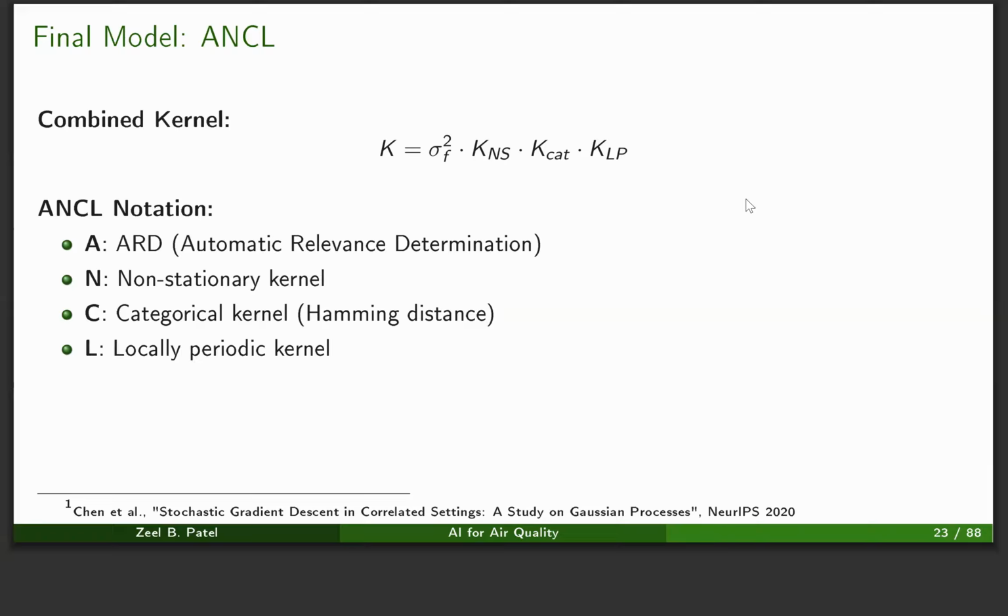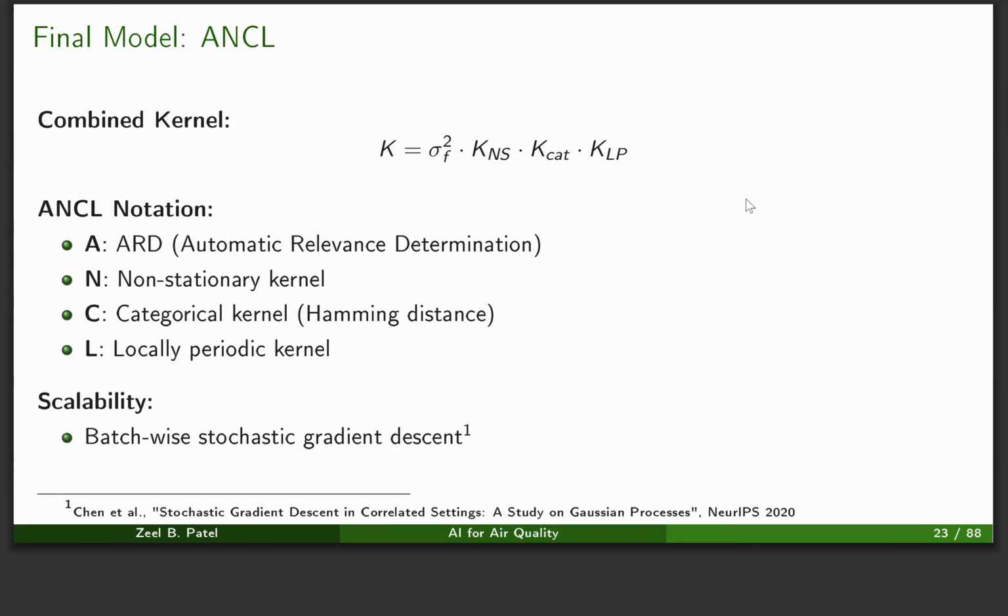The third is categorical kernel, where we use the Hamming distance. And if it is disabled, we just convert the features to one-hot encoded format and use the Euclidean distance. And fourth is locally periodic kernel. If this is disabled, we just use the RBF kernel for the time feature as well.